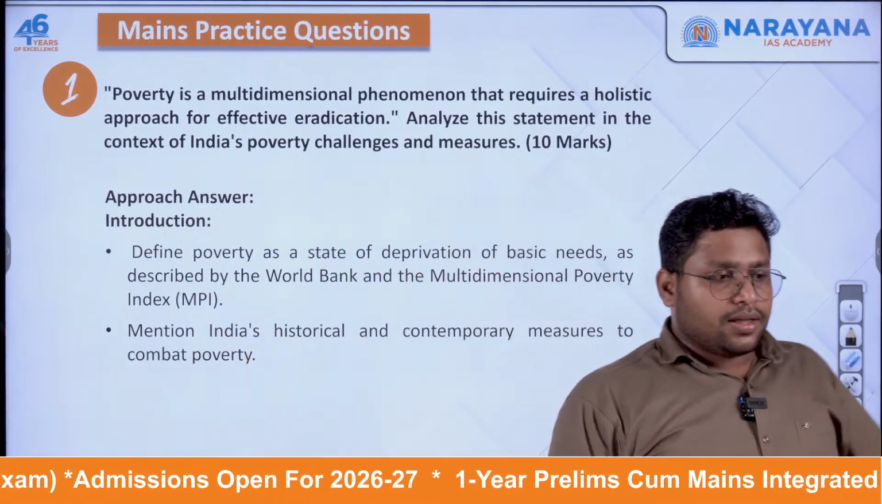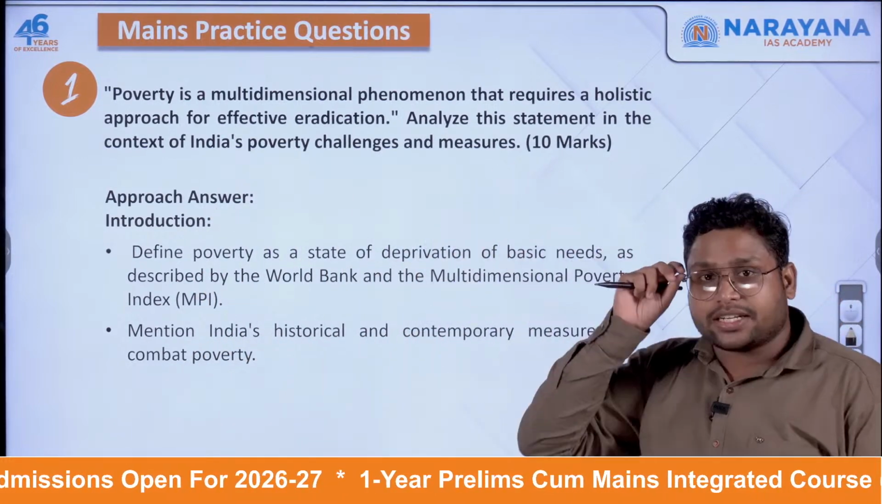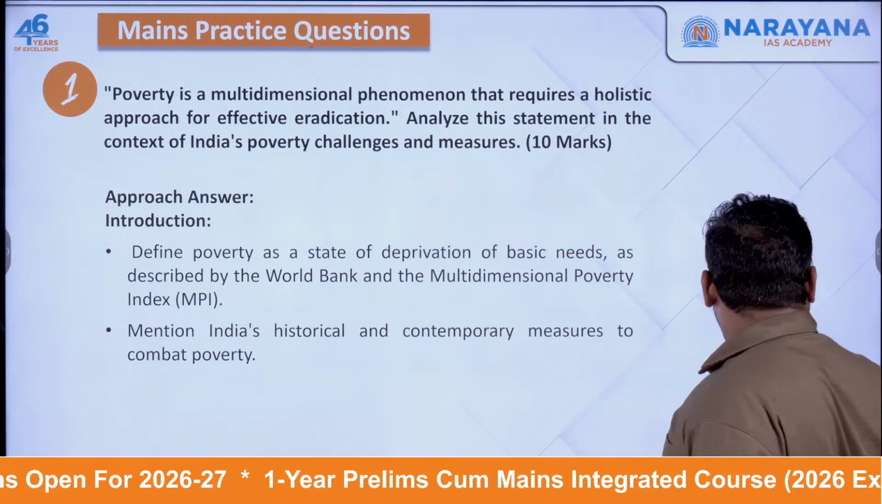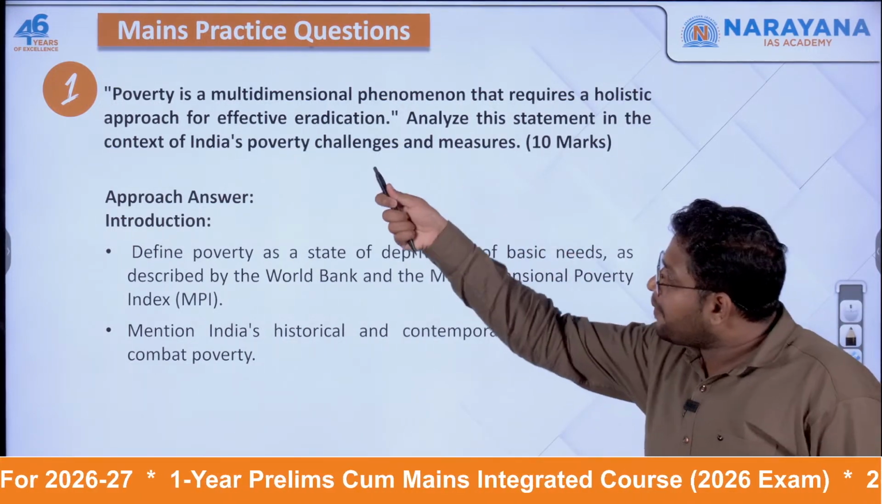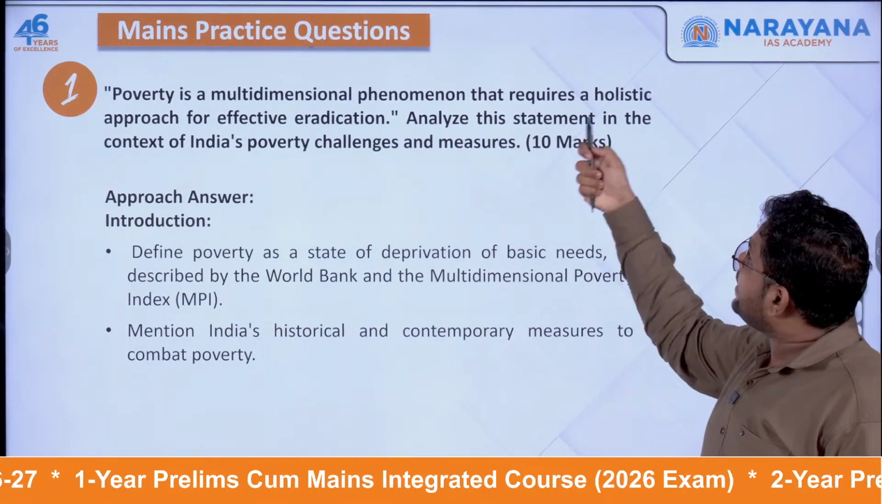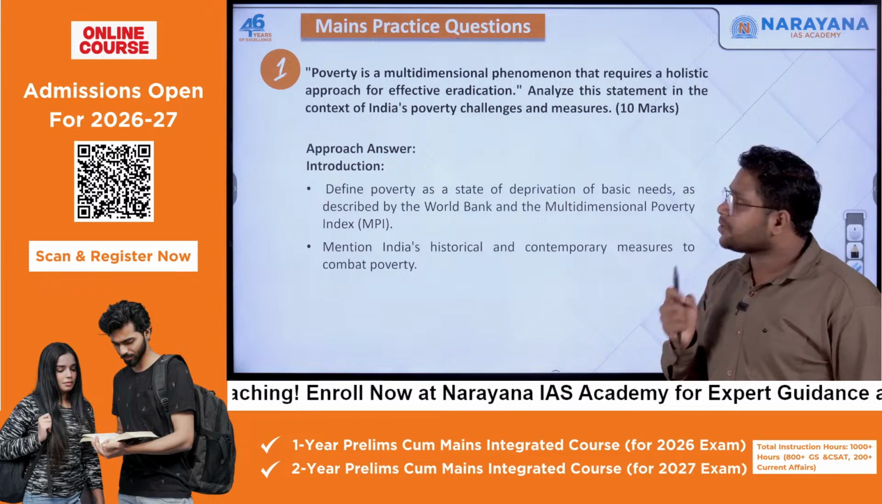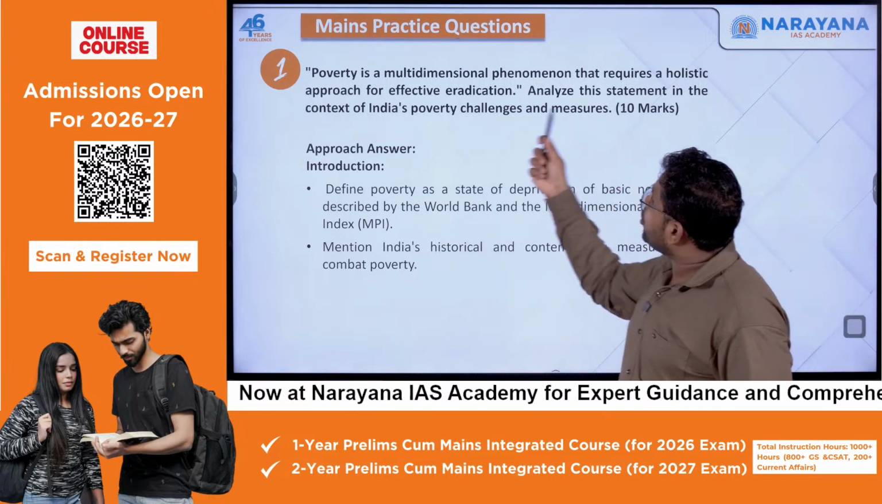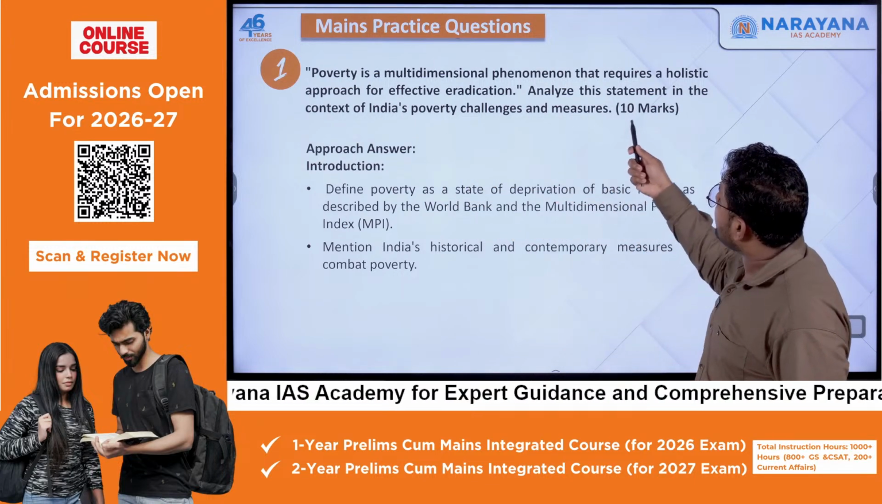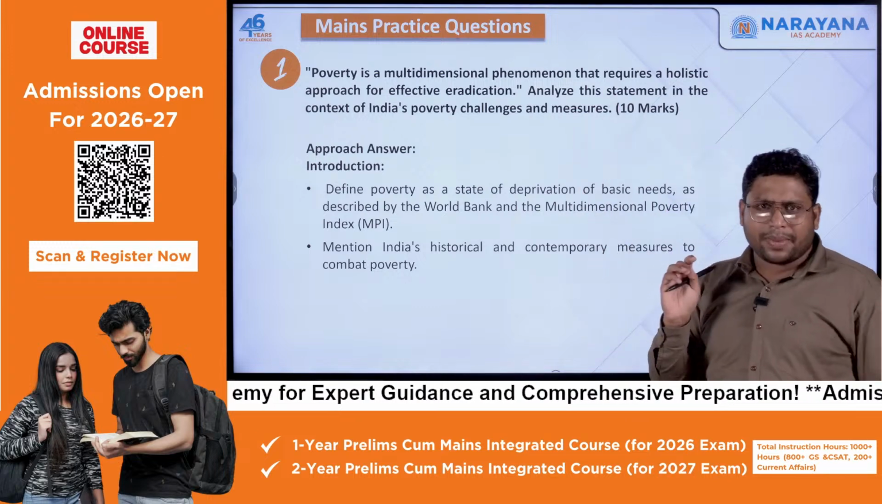Okay, now we have some practice questions. One mains practice question related to poverty. Poverty is a multi-dimensional phenomenon that requires a holistic approach for effective eradication. Analyze this statement in the context of India's poverty challenges and measures, and this has been asked for mains, 10 marks.